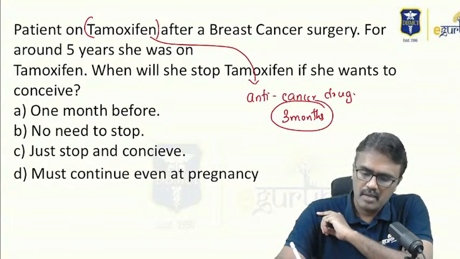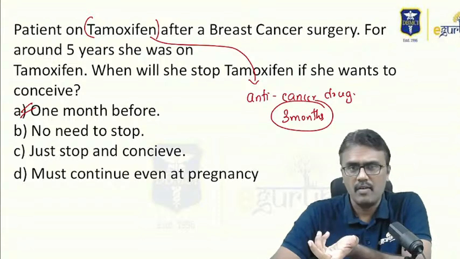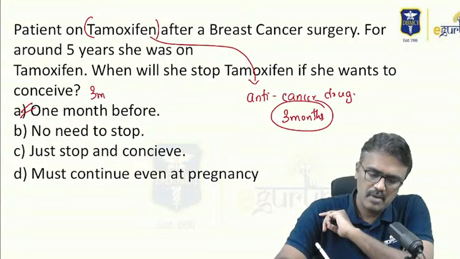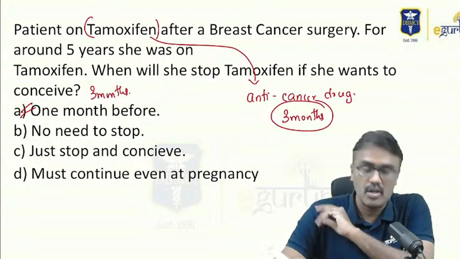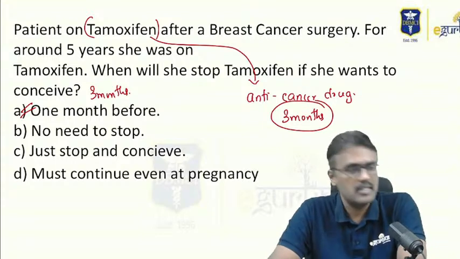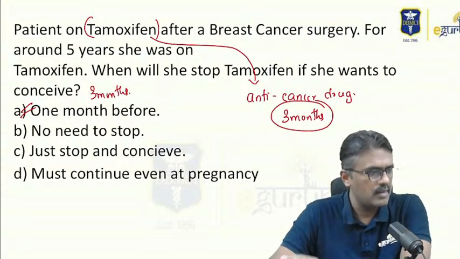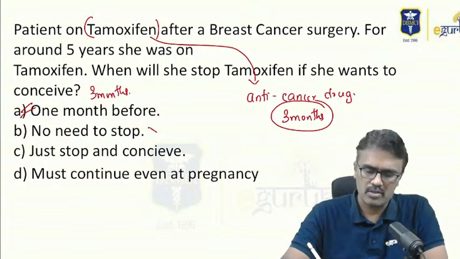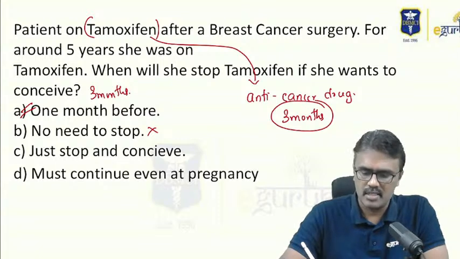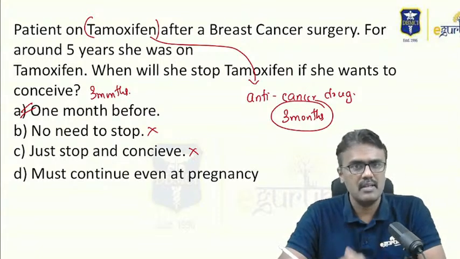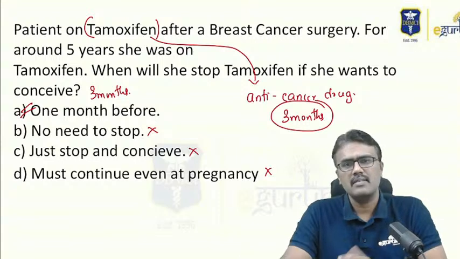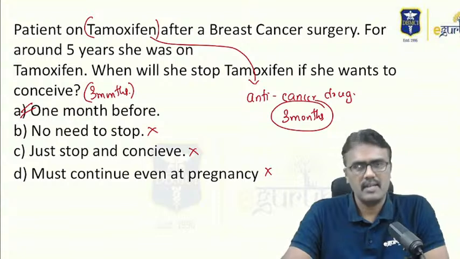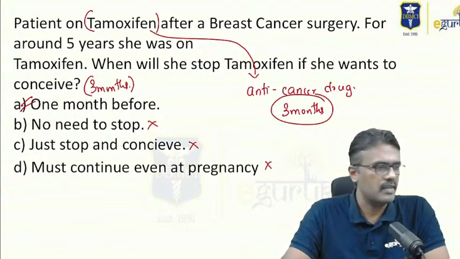Right? So if they have given 3 months, that is the best answer. I have got 1 month only in the recall based. If they have given 3 months, please remember that is the best answer. It has to be stopped 3 months before conceiving. No need to stop? No, you have to stop because it's an anti-cancer drug. Just stop and conceive? No, because the effect of the drug will still be there. If you continue during pregnancy, yes, it's a teratogenic drug. So if 3 months is given, that will be the right answer. Yeah, we are clear with that.